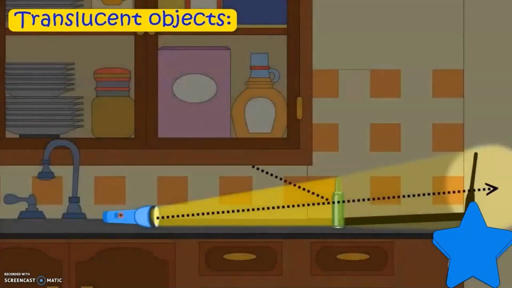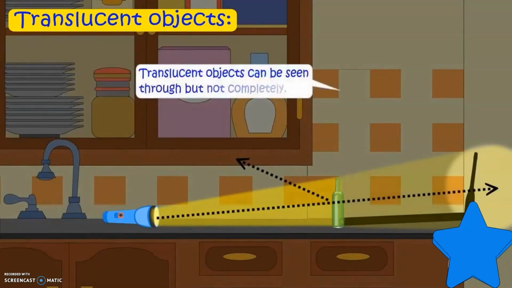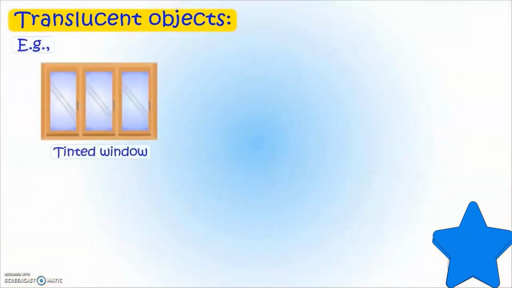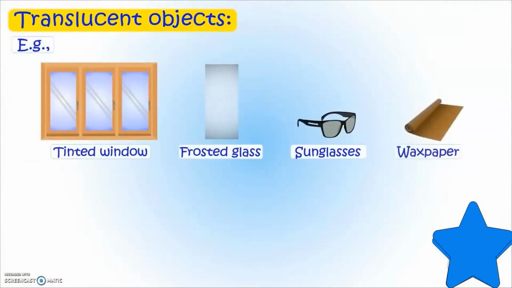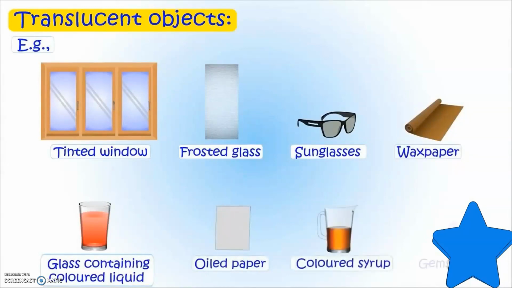Translucent objects. Translucent objects allow only some of the light to pass through them, and some of the light is reflected. So with translucent objects, you can see through them, but not completely, like tinted window, frosted glass, sunglasses, wax paper, glass containing colored liquid, oiled paper, color syrup, and many other things like gems. All of these things absorb some of the light and only reflect some back.